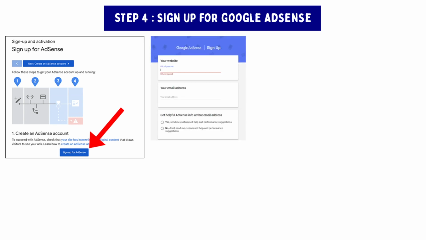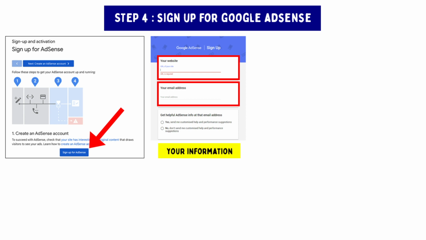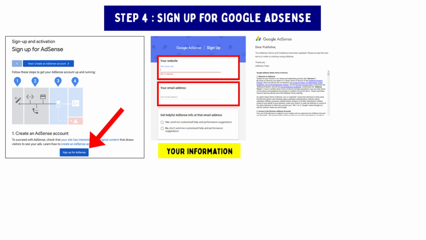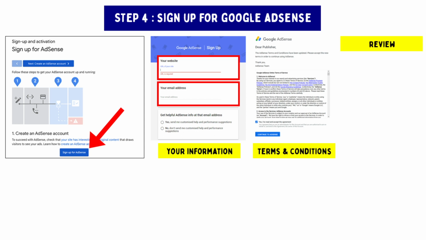Provide basic information about yourself and your website. Include your name, address, and website URL. Review and accept the AdSense terms and conditions. Wait for Google to review your application. This may take a few days.